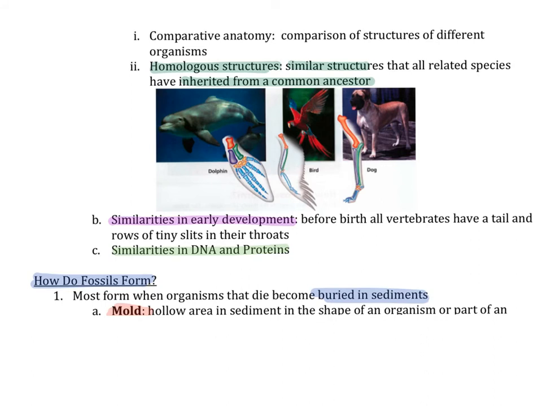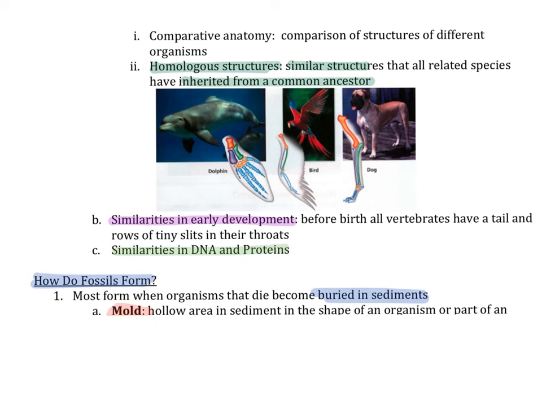The second piece of evidence he used was that there were similarities in early development. For example, before birth, all vertebrates have a tail and rows of tiny slits in their throats that, by the time they are born, usually are no longer there in humans.